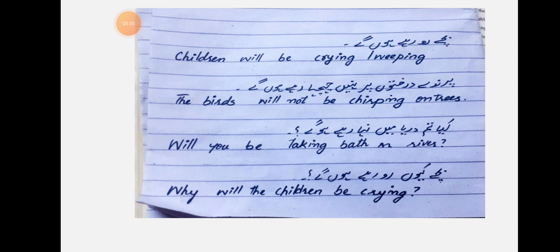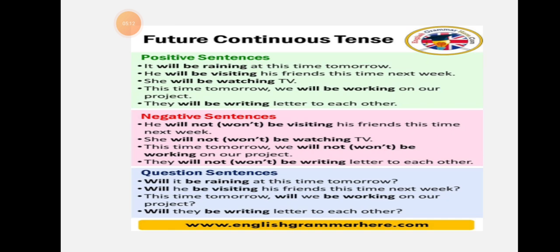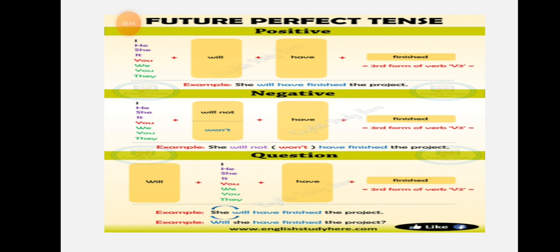क्या तुम दरिया में नहा रहे होगे? Will you be taking a bath in a river? बच्चे क्यों रो रहे होंगे? Why will the children be crying? Fine. Now the third one we have is future perfect tense. In all the perfect tenses, whether present, past or future, we always use the third form of the verb.